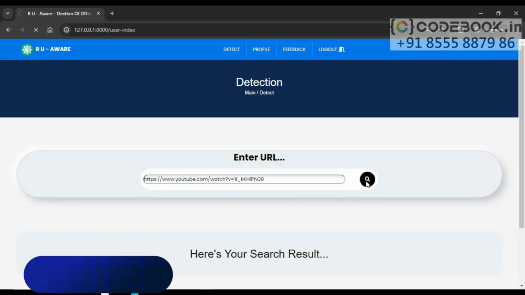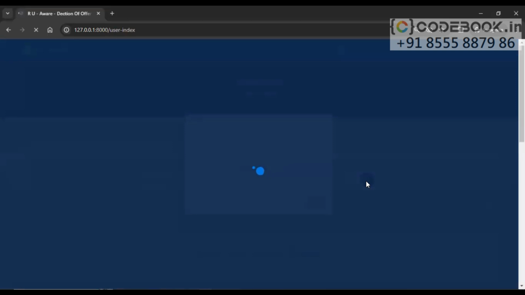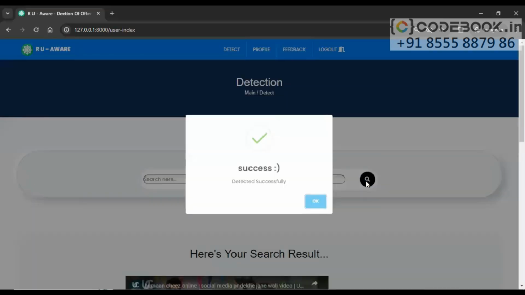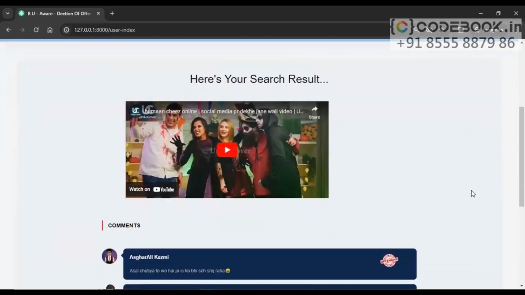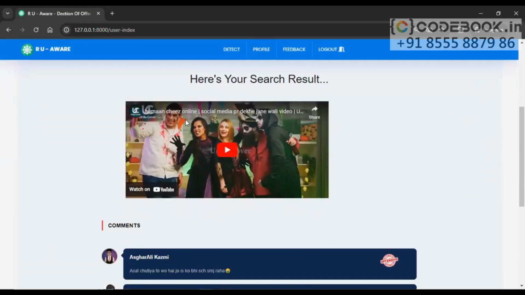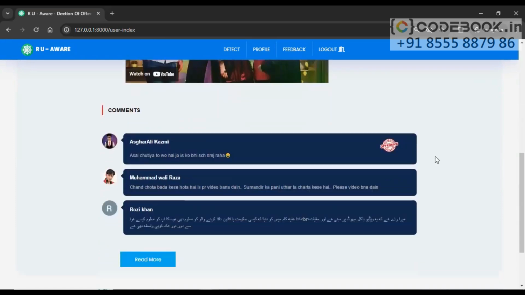Now it will gather all the details about that URL, and it is successfully detected. You can see first what we have got is the thumbnail here, and below it we can see the comments. The commented person's profile picture, their name, and what they have commented. In the comment we can see some offensive language.